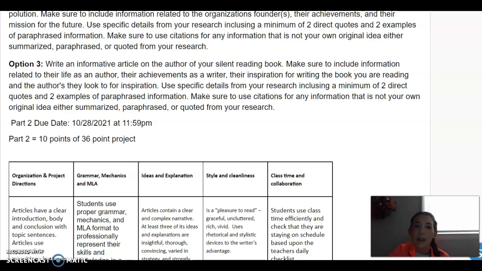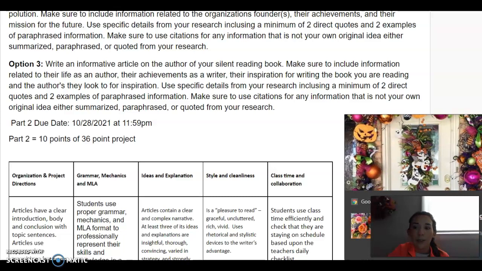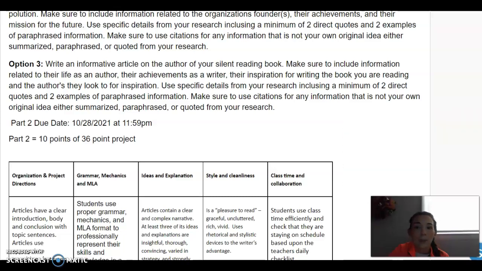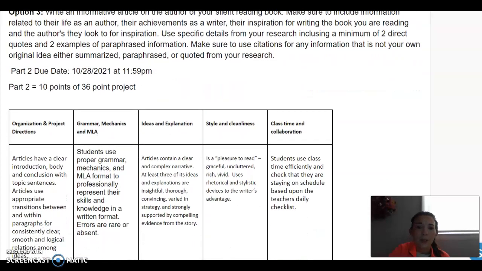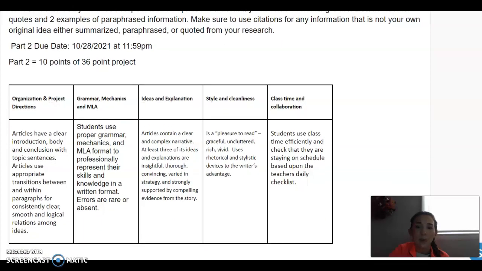Part 2 is going to be due on the 28th at 11:59 p.m. Part 2 is worth 10 points out of the 36 points total for your project. There is a bit of a breakdown as far as how this assignment will be graded.